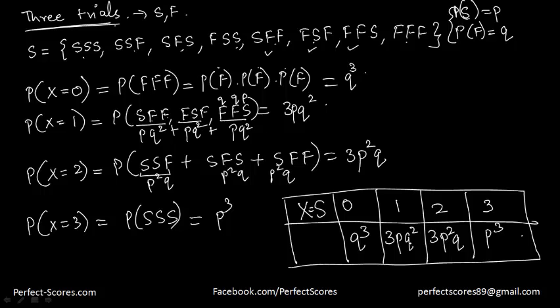And if you have watched all the basic math videos, you would observe this here. What is happening? First, you had 1 into q cube, which is 3c0 into q cube into p raised to the power 0. And this here is equal to 3c1 into p to the power 1 into q square. Then you again have 3c2 into p square into q. And over here you have 3c3 into p to the power 3 into q to the power 0.